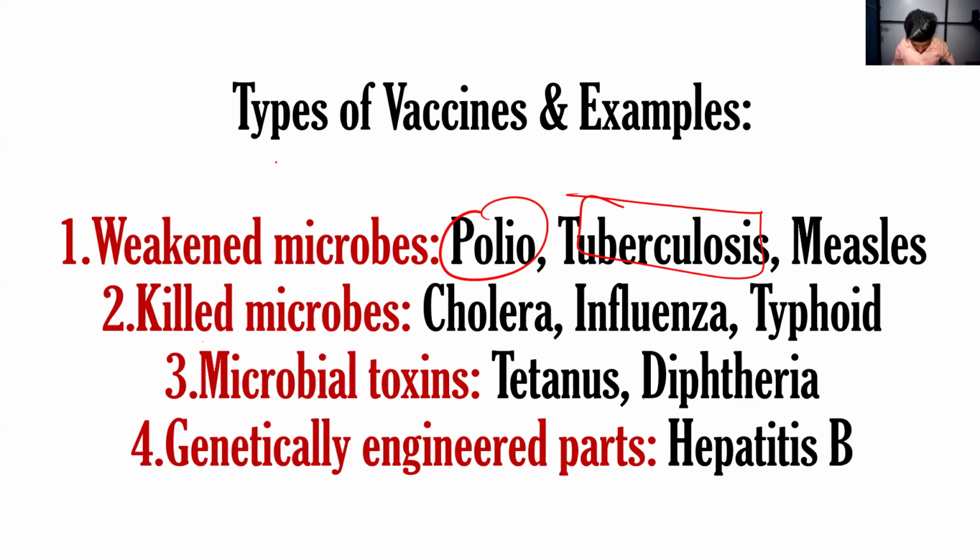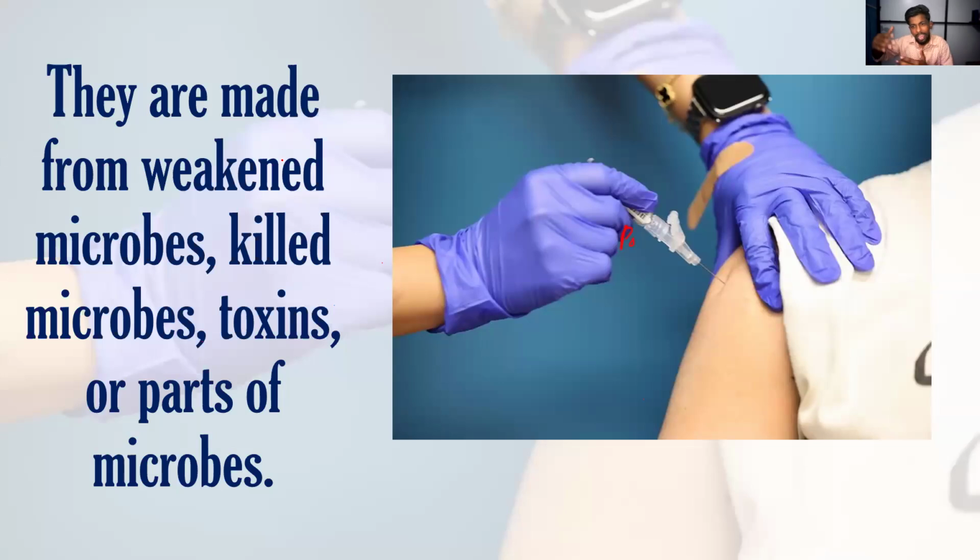It has been weakened. So what will happen at the age of 30 or 40? When that bacteria enters into our body, nothing will happen to our body because our body will have an experience. Already we have prepared for that fight, because we have that immune system. Then our body will fight against that tuberculosis and our body will be protected. Did you get that idea about how the vaccine is working?